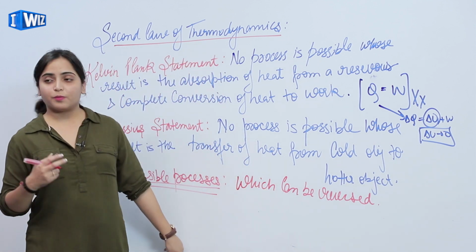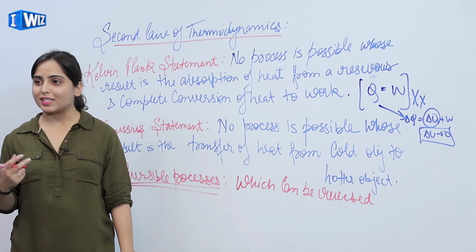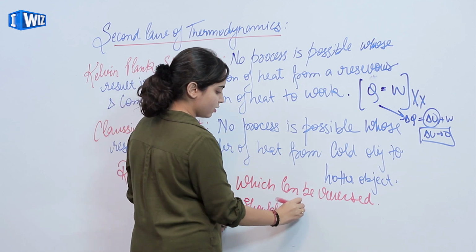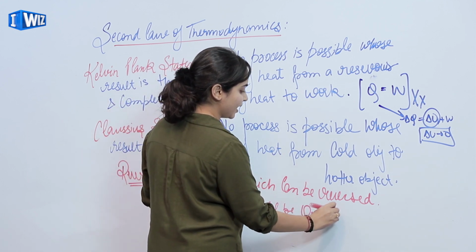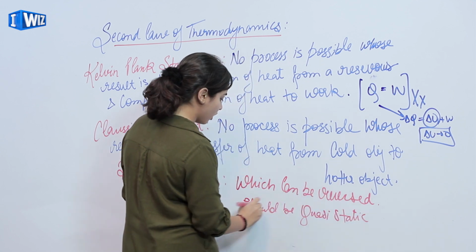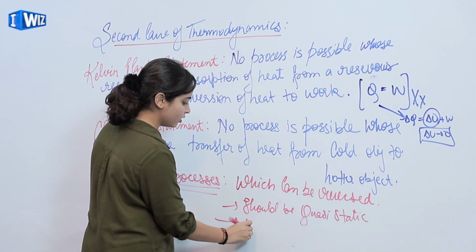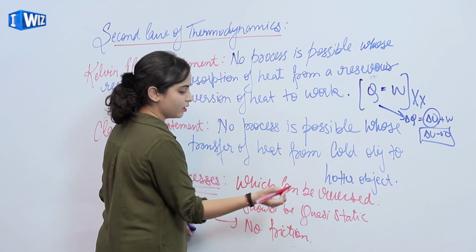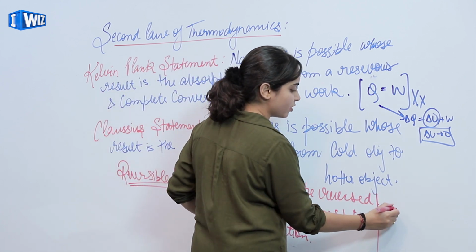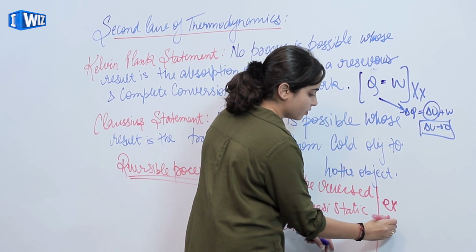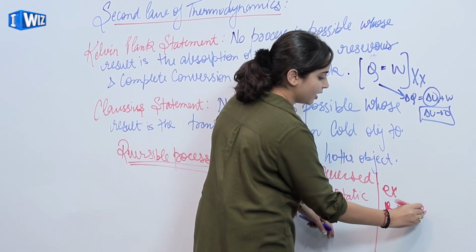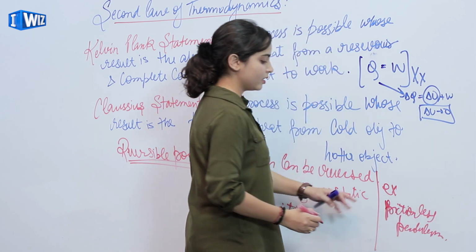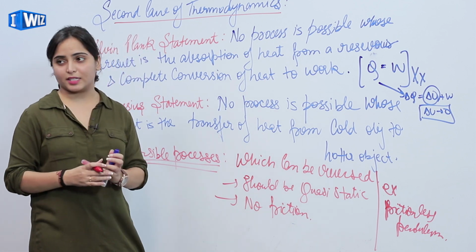These processes should be quasi-static, or there should be no friction. An example of such a process is a frictionless pendulum. This comes under reversible processes.